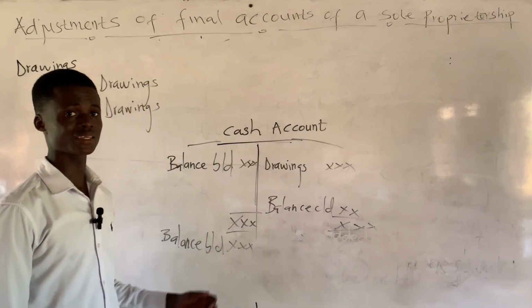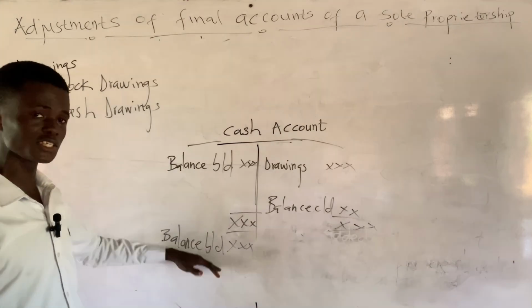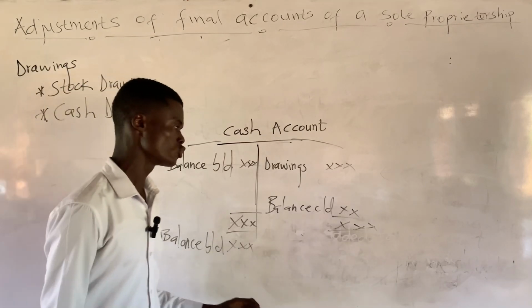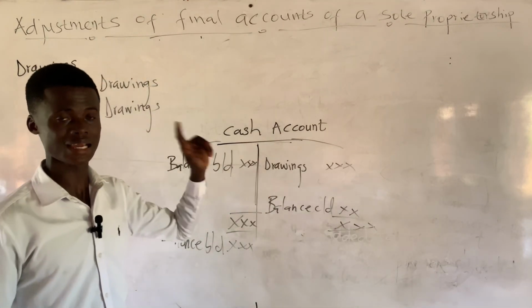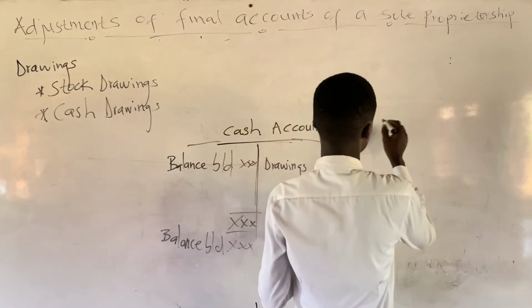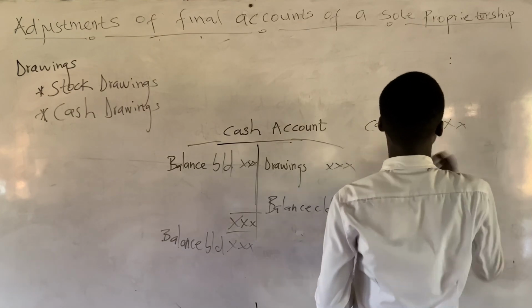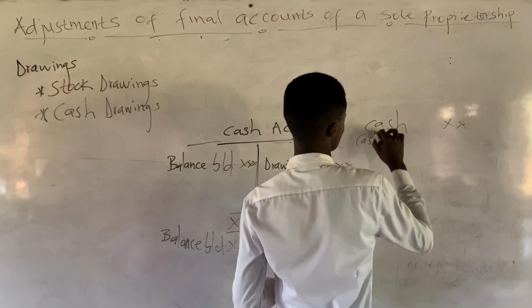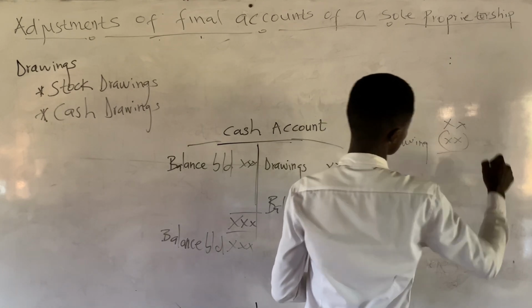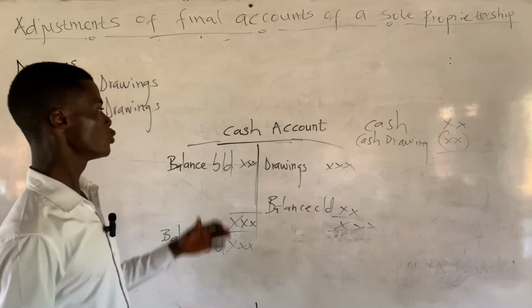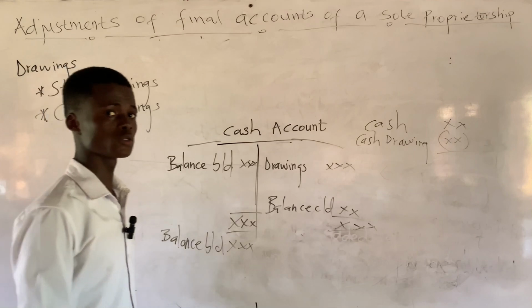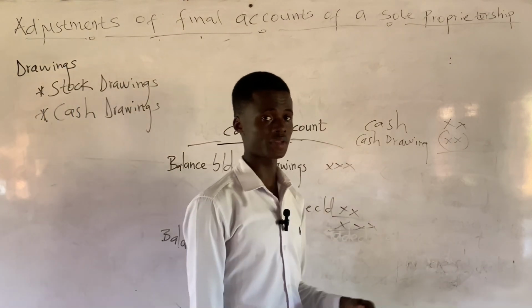So in listing your current assets, you only say cash, then you bring this figure. When you decide to go by this, after writing this adjusted cash amount, there is no need to bring the cash drawings again in the statement of financial position. So it's either you state your cash like this, then you say cash drawings, then you take it out in the statement of financial position, or you open an account and you adjust it in the account, then you send the final amount or the final figure to the statement of financial position.